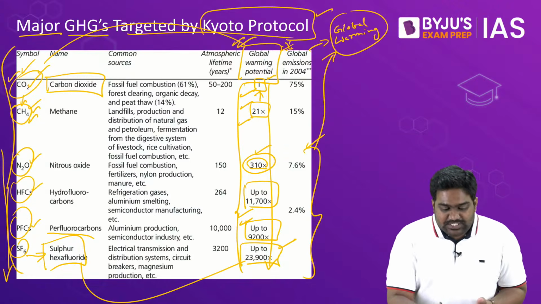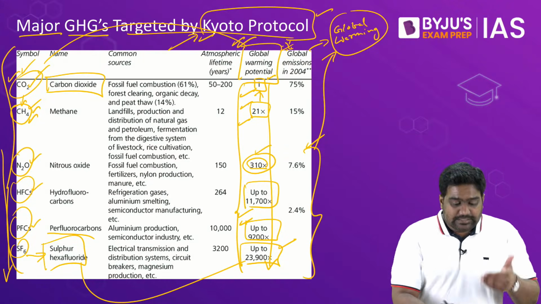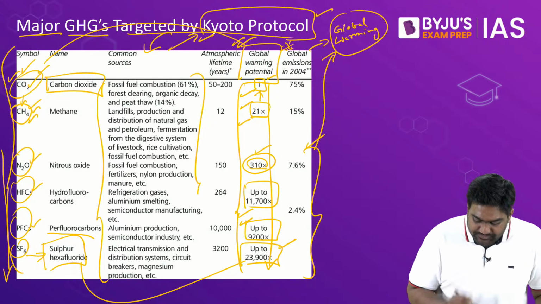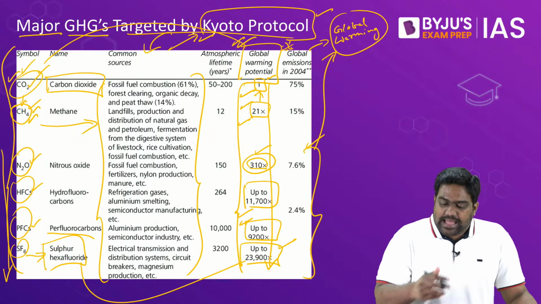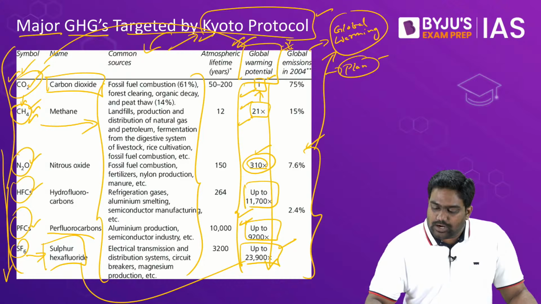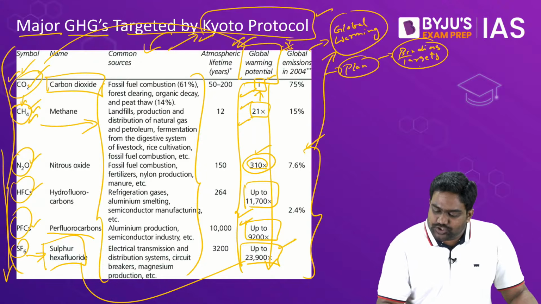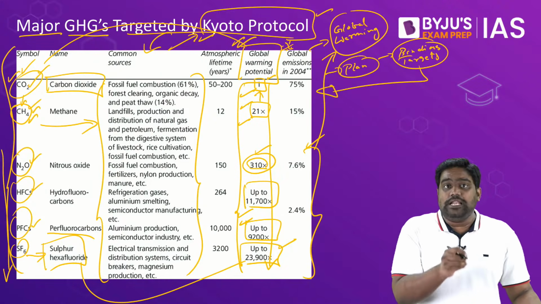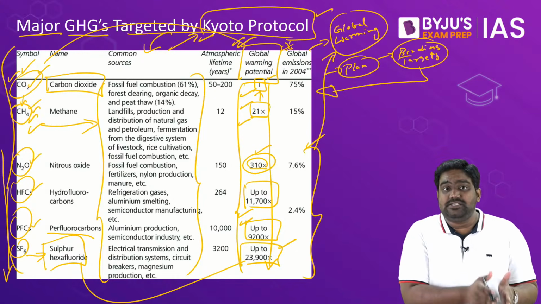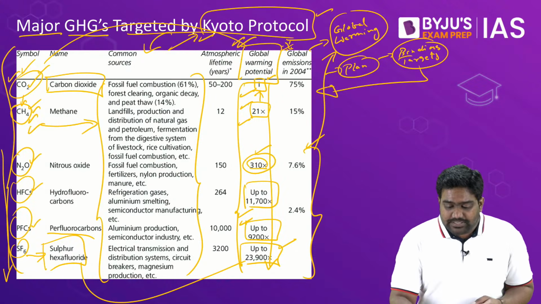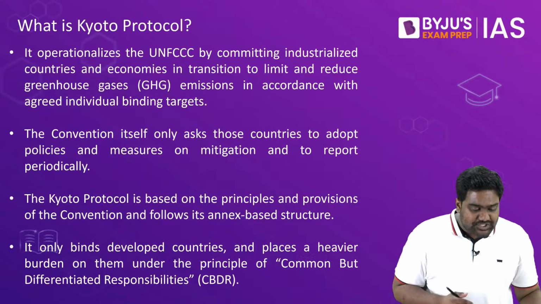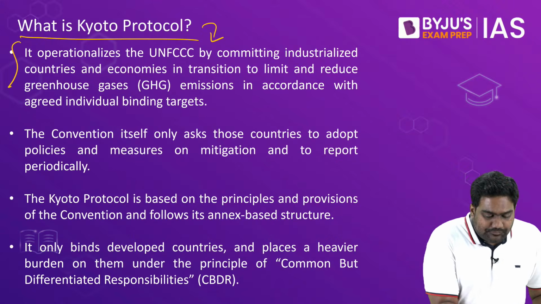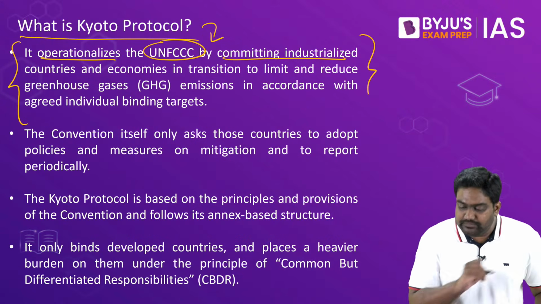So these greenhouse gases were specifically identified by the Kyoto Protocol. Their sources of emission were also identified. What sources are contributing to these emissions? So based on this, a plan was worked out. A strategy was brought out which would place binding targets on certain countries to bring down the emissions of these greenhouse gases. So for prelims, please remember the greenhouse gases that were identified by Kyoto Protocol, remember their global warming potential and the sources of their emission. So based on this, Kyoto Protocol provided for operationalizing the Climate Change Convention.